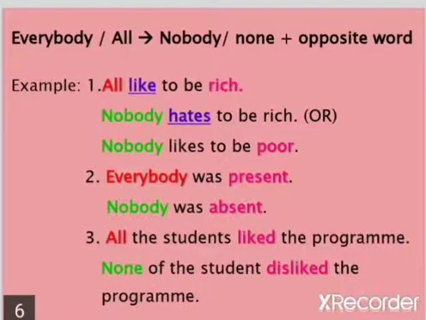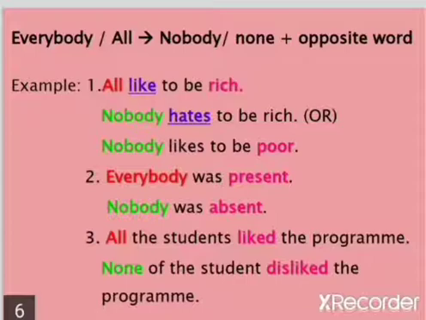If the sentence starts with all or everybody, we can frame a negative sentence by using nobody or none. For example, all like to be rich. This is in affirmative.